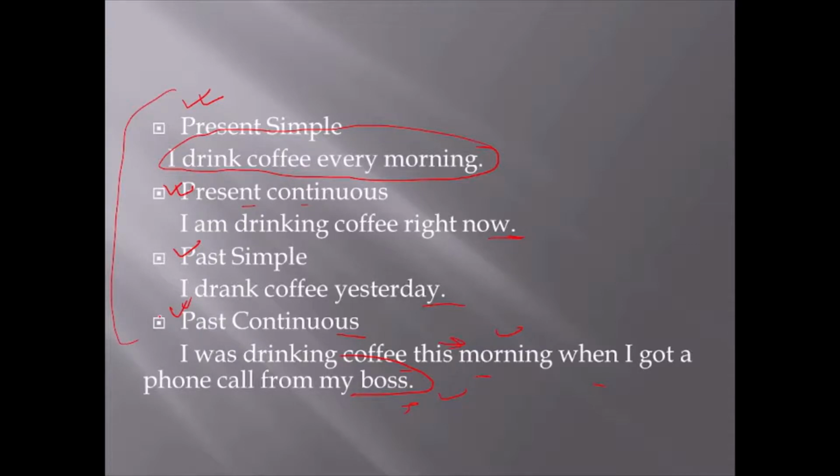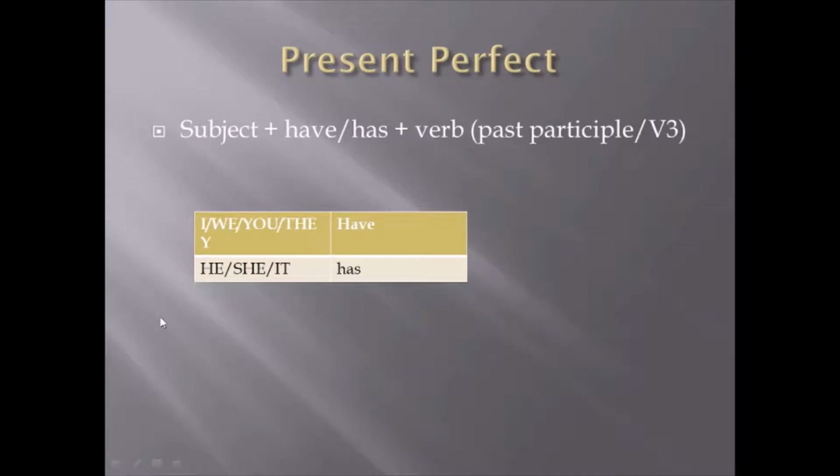Now let's move to the other type. So next one is the present perfect. Now what is present perfect? In this, we use the subject with have or has and the verb with past participle, or the third form of the verb. I, we, you, they will take have. With he, she, it, it will be has.